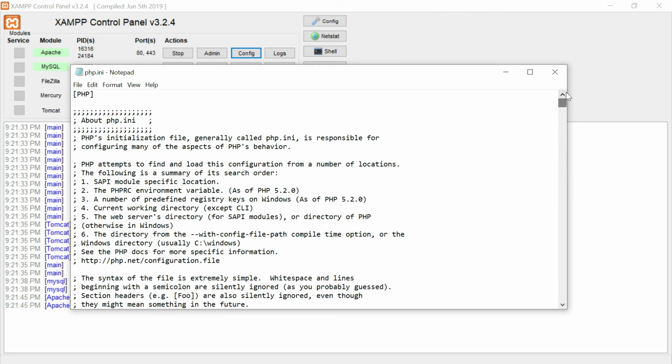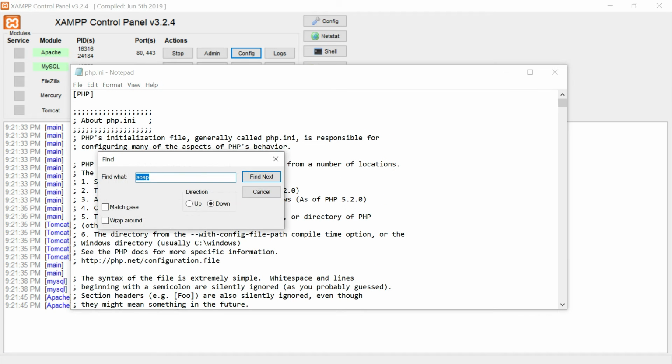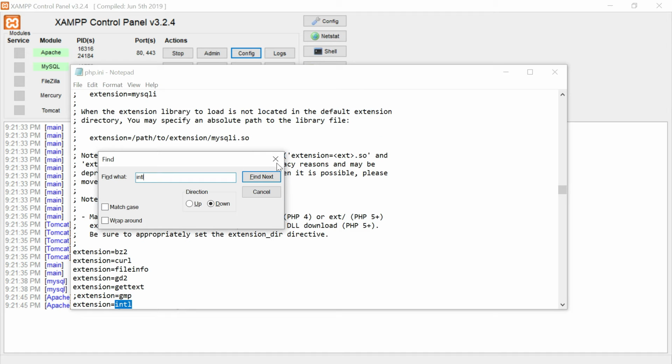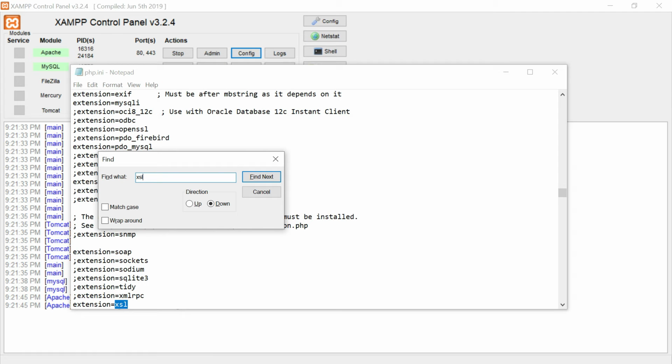Then another one is INTL. Yep, same thing here also. So you need to enable that, just remove the semicolon. Then XSL. Yep. So after that, the readiness check will be a success, and you will be able to complete the setup.